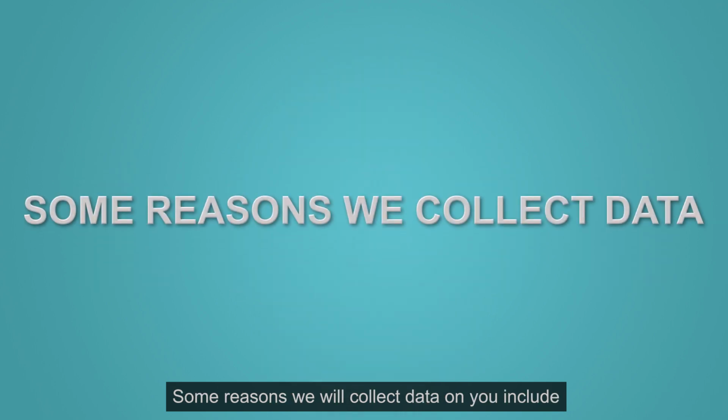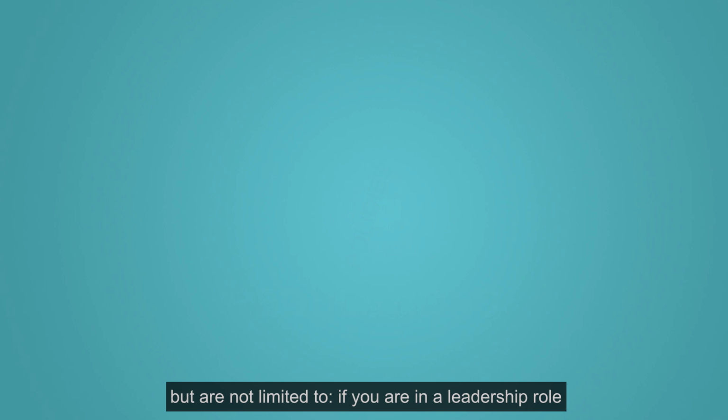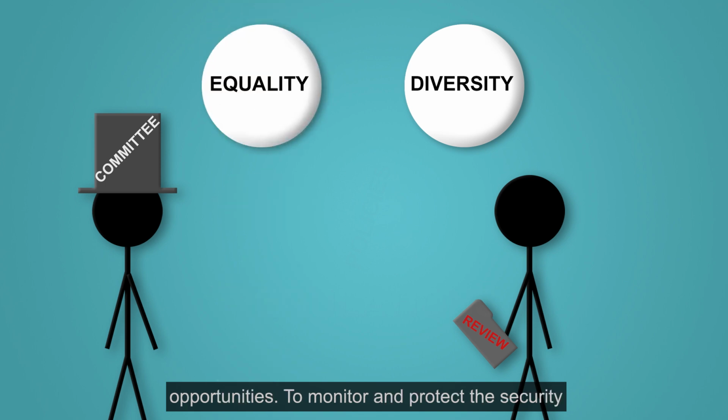Some reasons we will collect data on you include, but are not limited to, if you are in a leadership role, your details will appear on the Kent Union or GK Union website so that interested members can contact you. Training you and reviewing your performance. To monitor diversity and equal opportunities. To monitor and protect the security, including network security, of the organisation, of you, our other staff, customers and others.